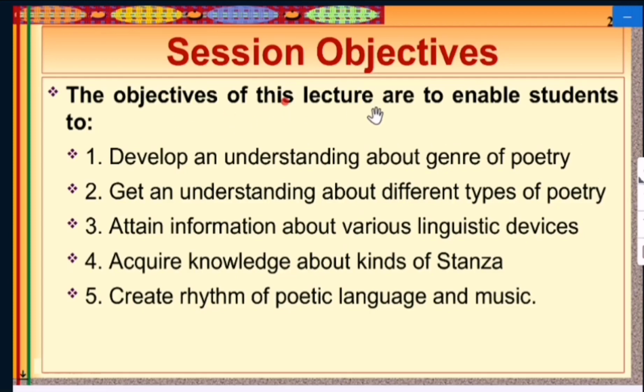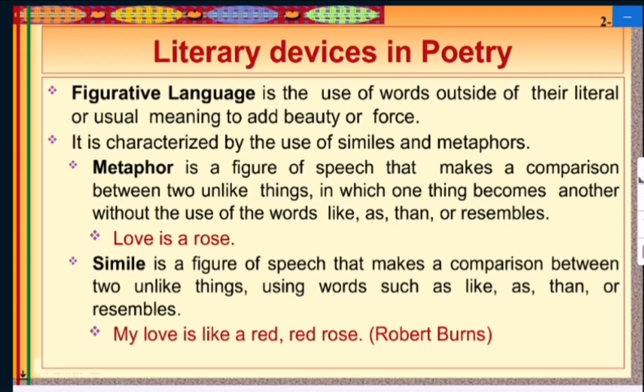The objectives of this lecture are to enable students to attain information about various linguistic devices. What are the literary devices in poetry? There are some literary devices. One of them is figurative language. On the basis of these devices, one can say about the quality of those poems. In figurative language, two things are very important: the metaphor, and the second one is simile.